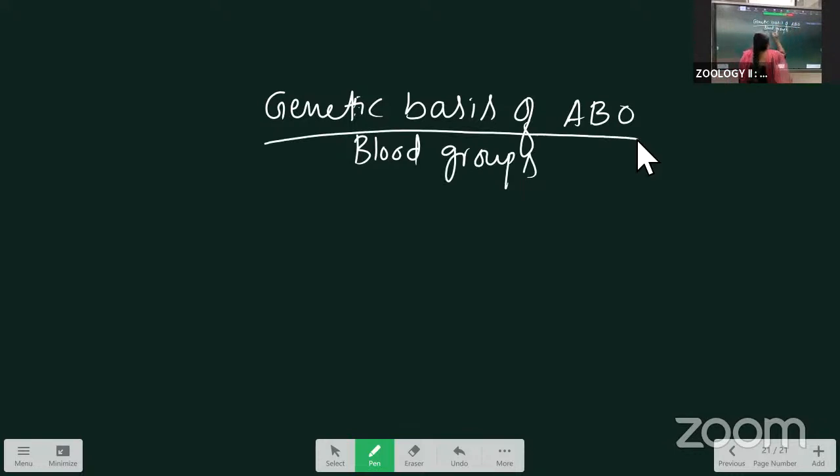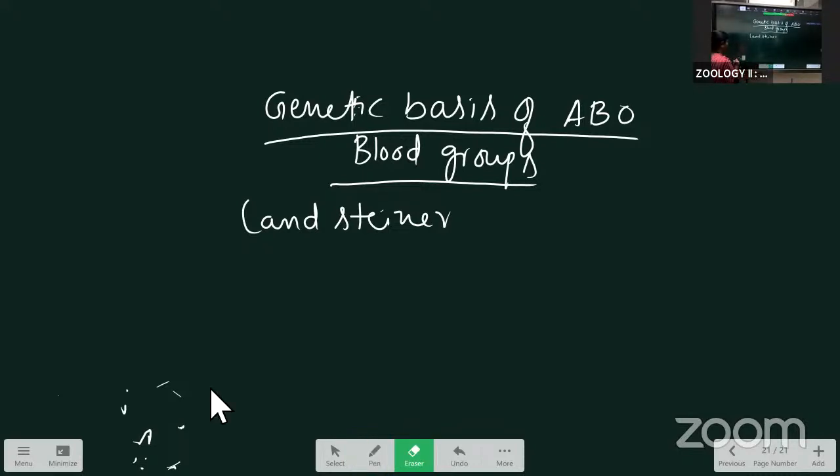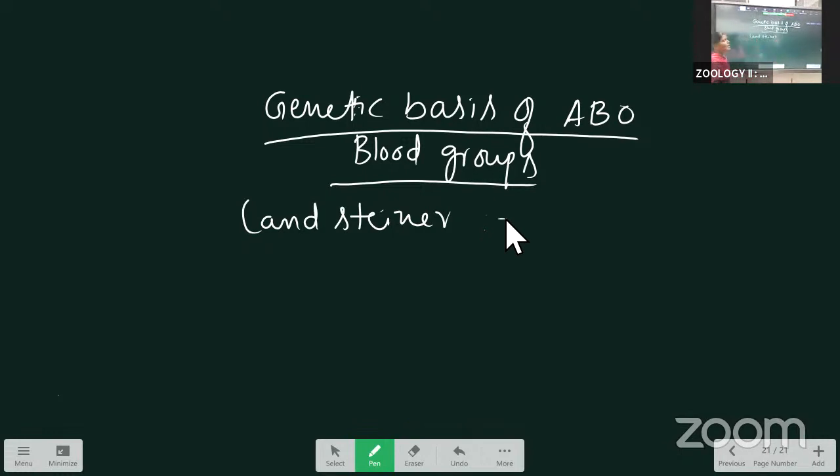The genetic basis of the ABO blood group was explained by Karl Landsteiner. Before that, what we discussed is that the four types of blood groups mainly depend upon the absence and presence of the antigen. But the genetic basis of the ABO blood groups, he explained, is mainly depending upon alleles, three alleles.